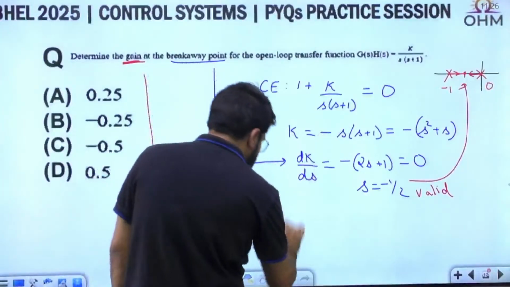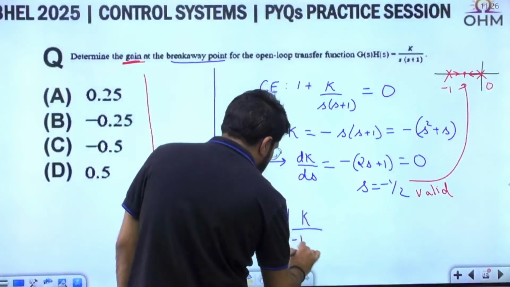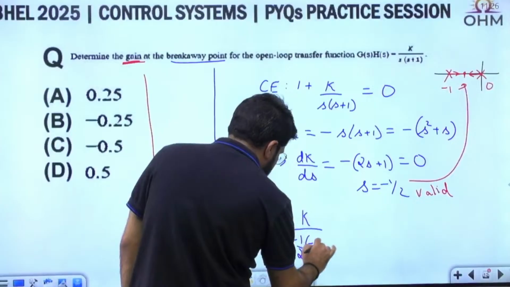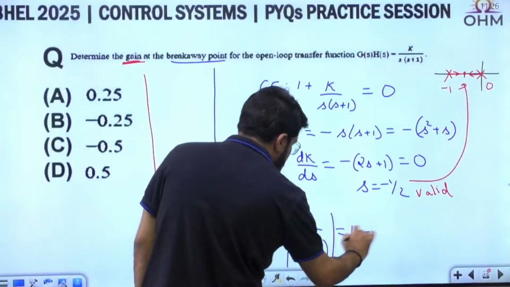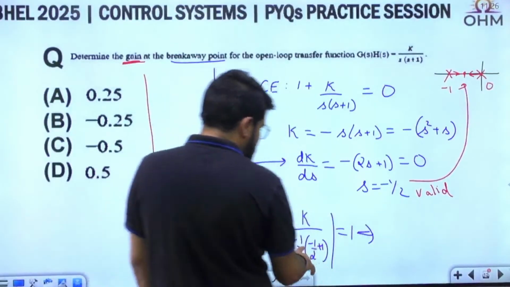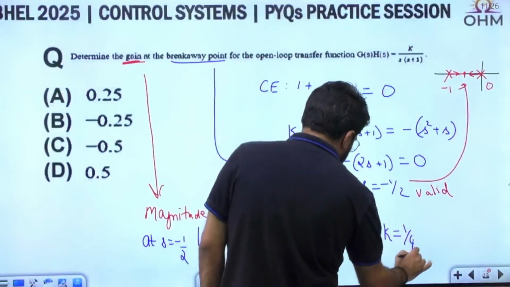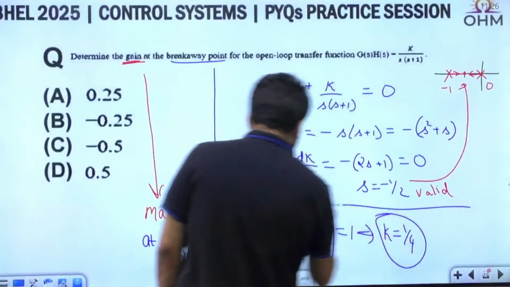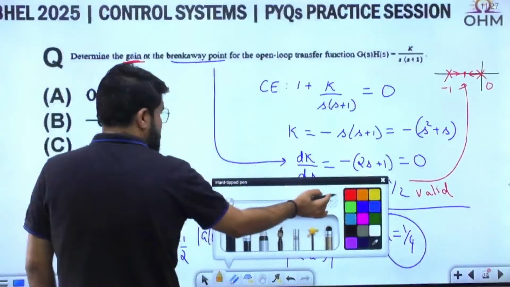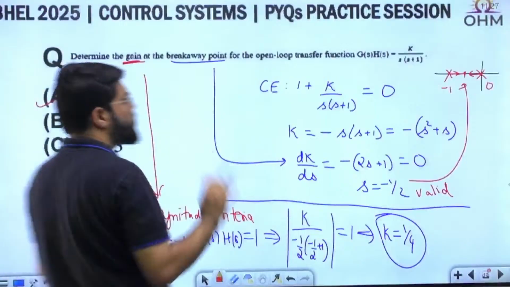So mod G(s)H(s) means magnitude of K upon s(s plus 1), with s as minus half and s plus 1 as minus half plus 1. This should be equal to 1. Solving which, this is half times half, 1 by 4. When you take magnitude, the negative will go away. So K should be 1 by 4, and that is option A, 0.25.